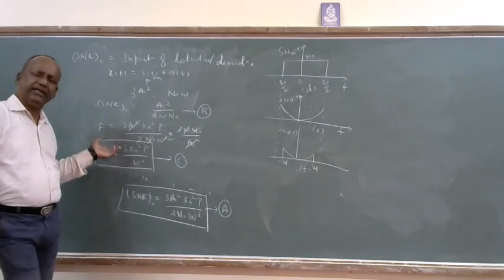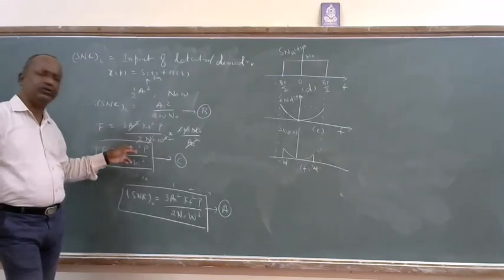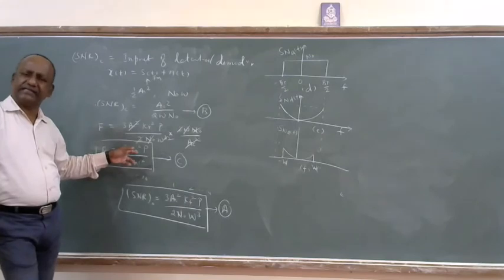So D is directly proportional to Kf, as delta F is also a function of this Kf.